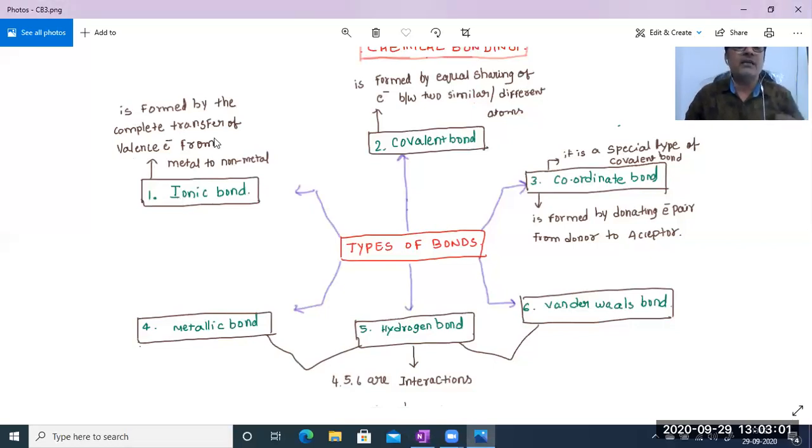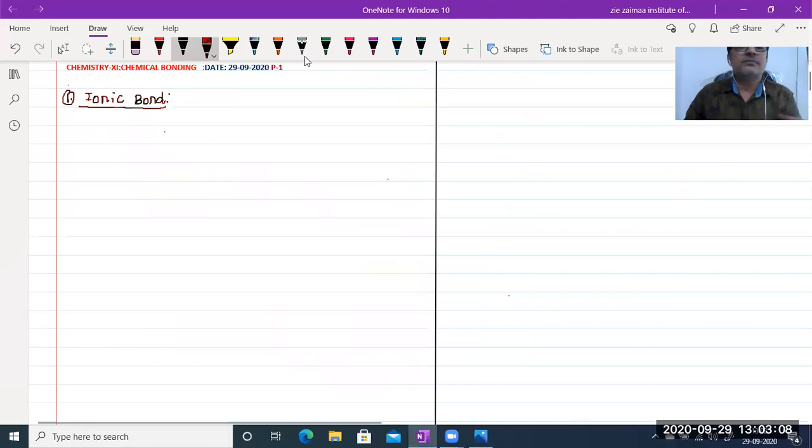A complete transfer of valence electrons. First, what does valence electrons mean? Here I am going to explain ionic bond. Ionic bond is obtained by a complete transfer of valence electrons.